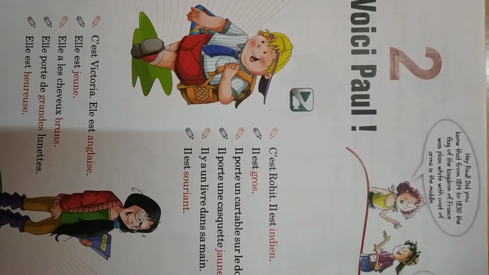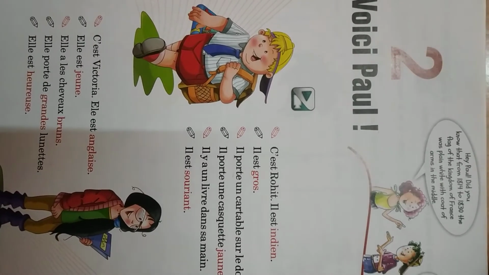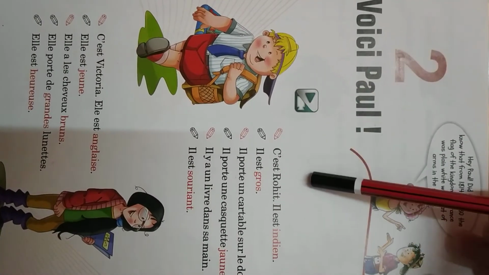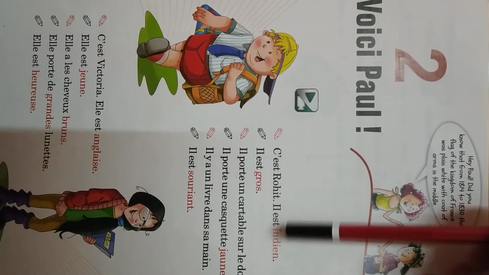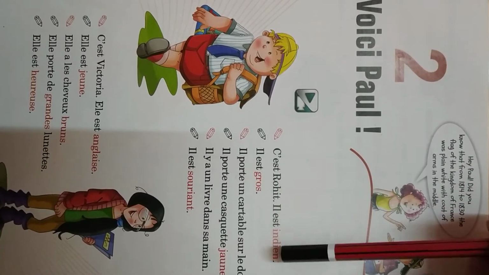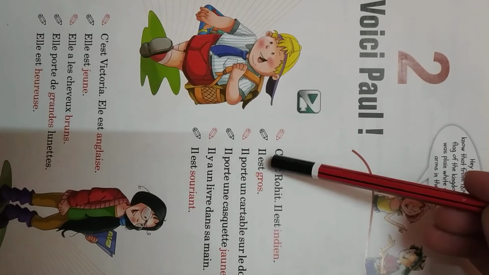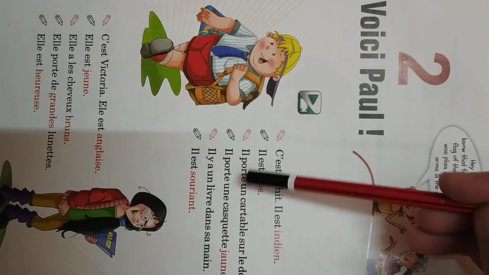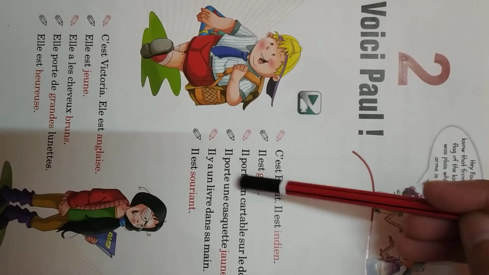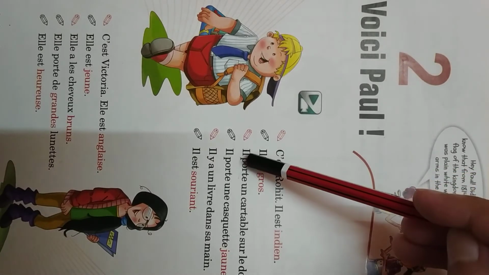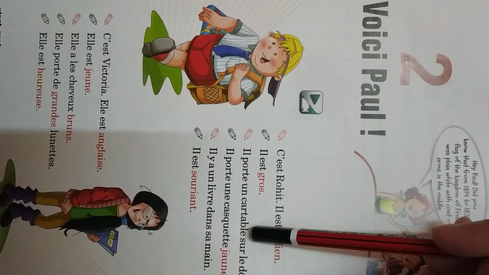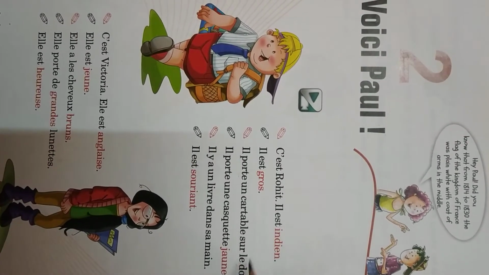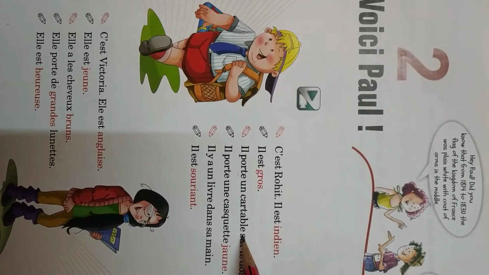Over here you can see two pictures are there. We will be describing each of the persons in the picture. Now here it is. C'est Rohit, il est indien. This is Rohit, he is Indian. Il est grand, he is fat. Il porte un cartable sur le dos. Basically porte means wear, so he is carrying a bag on his back. Dos is back and cartable is bag.